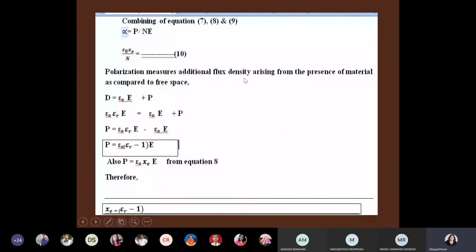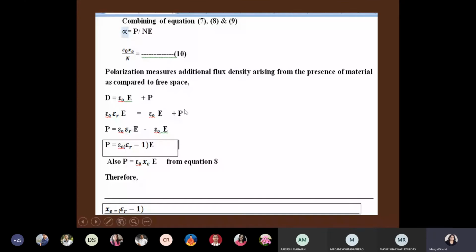Why additional flux density? Because when electric field intensity or voltage you will not apply, flux density will be less. But when you will apply electric field intensity, flux density will be increased. So polarization measures additional flux density, increase in the flux density arising from the presence of material, as compared to free space. So you consider the electrode, and in electrode you just consider free space, and you just replace that free space by some another material. Then you will understand that increase in the flux density is there.